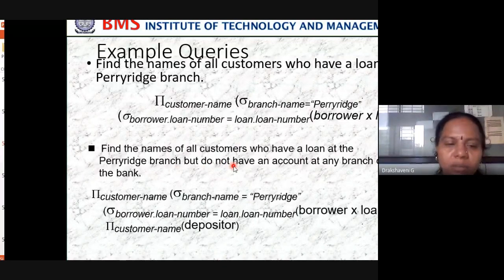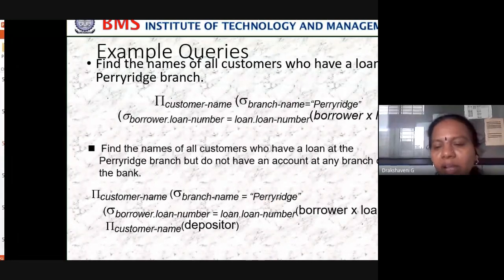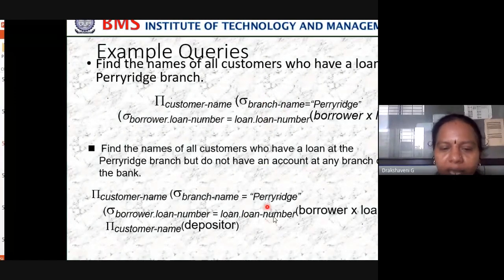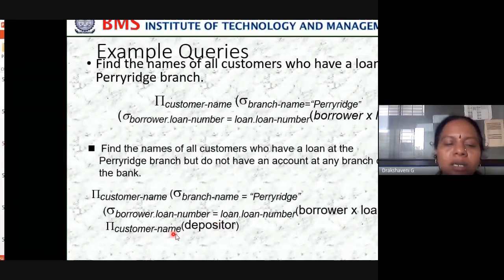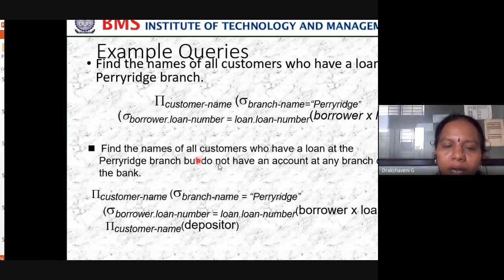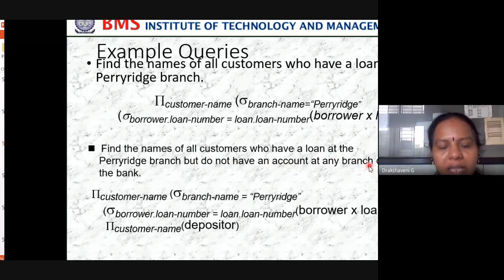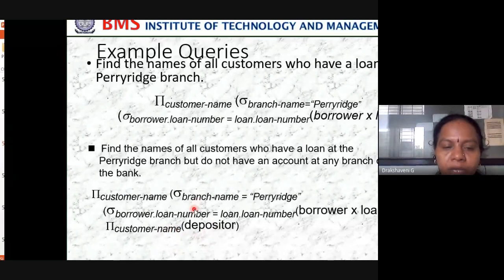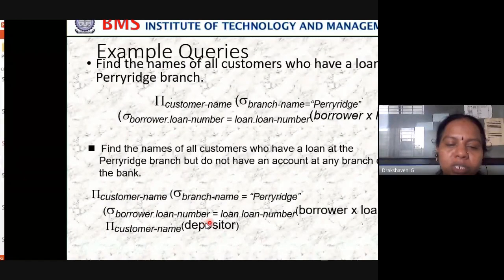So the branch name should be Perryridge only, but I'll be using subtraction. Why? Because they do not have an account. The same as what we have done before: take the same query minus the depositor table, because we don't want an account at any branch of the bank. So that's the reason for this subtraction. What you have written earlier, that query minus the depositor table, then you'll get this query.